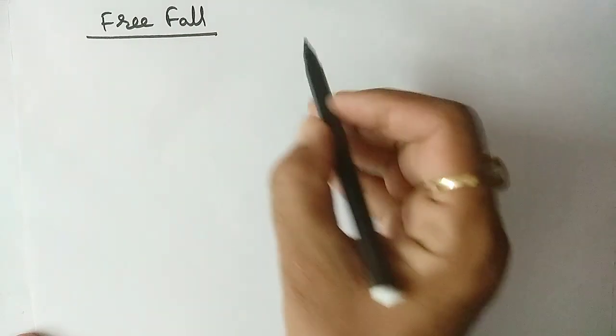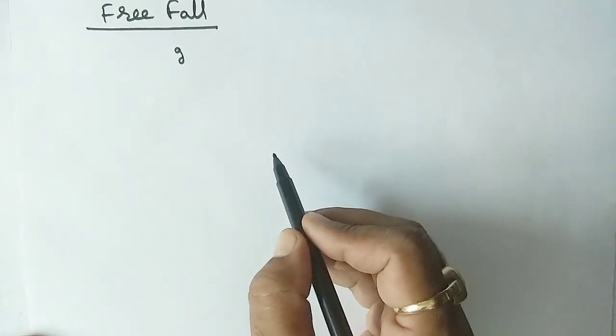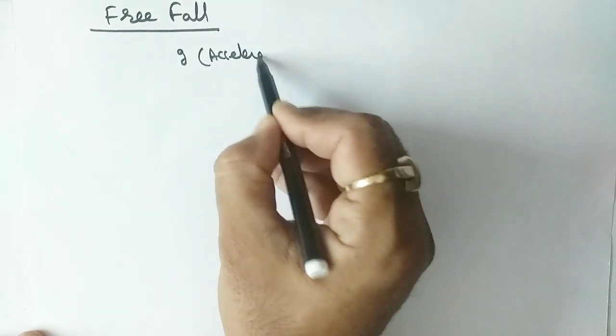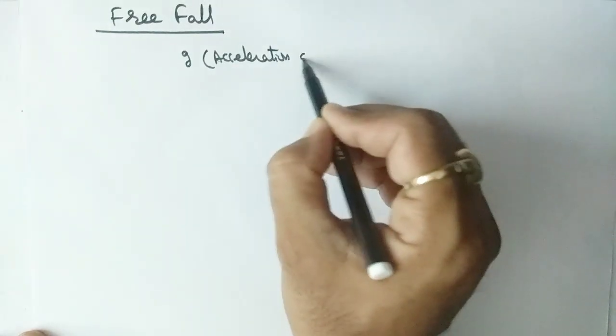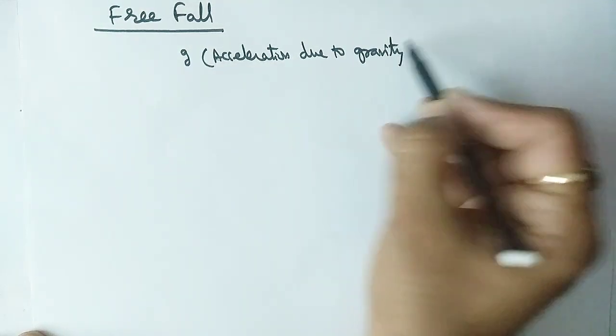So the question arises, what is the rate of change of velocity of this free falling body? Remember, the body falls downwards with the acceleration of small g. It is known as small g, the acceleration due to gravity. So the body falls downwards with this acceleration.